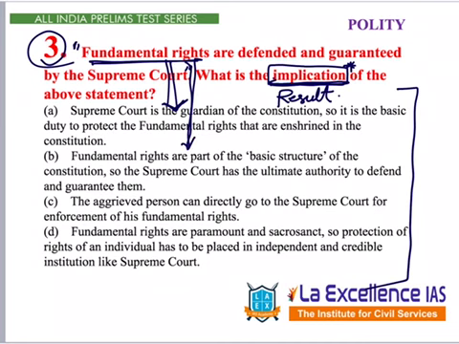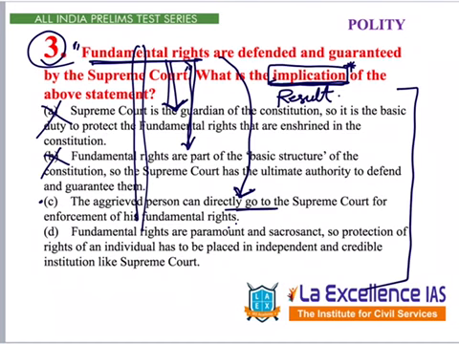Let's see option C. The aggrieved person can directly go to the Supreme Court for enforcement of his rights. What is this? This is the result of the given statement. Let's say we have not inferred it directly, so we have eliminated this. We have doubt in this particular place. Let's go to D and read it. Fundamental rights are paramount and sacrosanct, so protection of the rights of an individual has to be placed in independent and credible institutions like the Supreme Court. That's why they were given to the Supreme Court. So this is the meaning of this statement.